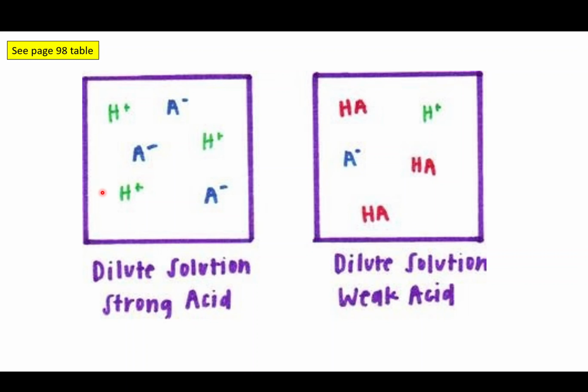Whereas a weak acid, like citric acid or ethanoic acid, only partially dissociates. So these have stayed as they were, HA, and this has dissociated to H plus, the acid component, and then the other part. Something like ethanoic acid will split into this H plus, and then the rest of the ethanoic bit, which is a nasty little formula.